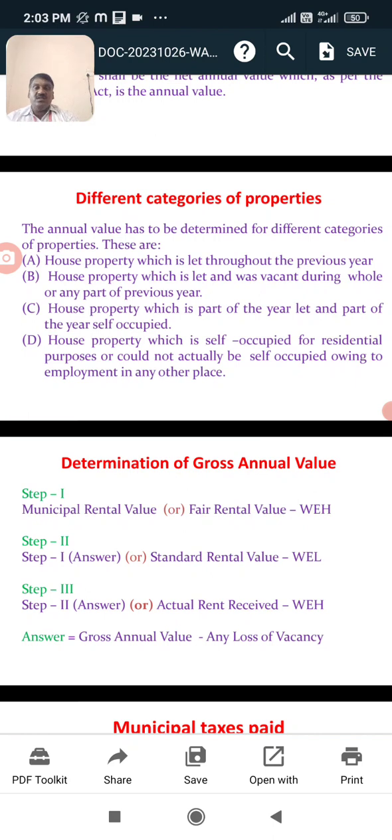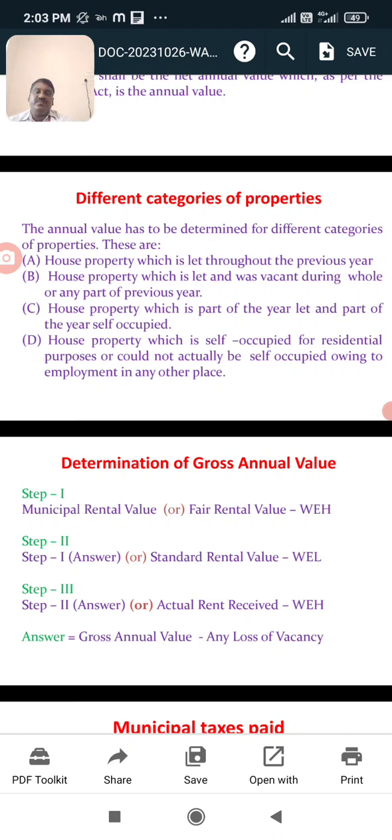Different examples for the different categories of property: first, let out throughout the year; second, partly self-occupied and partly let out or vacant. These are the different categories of house property.